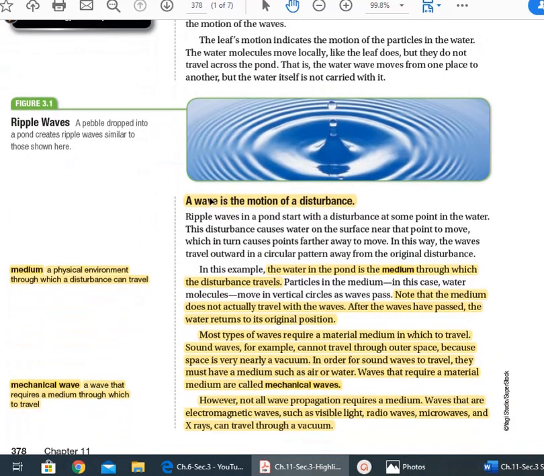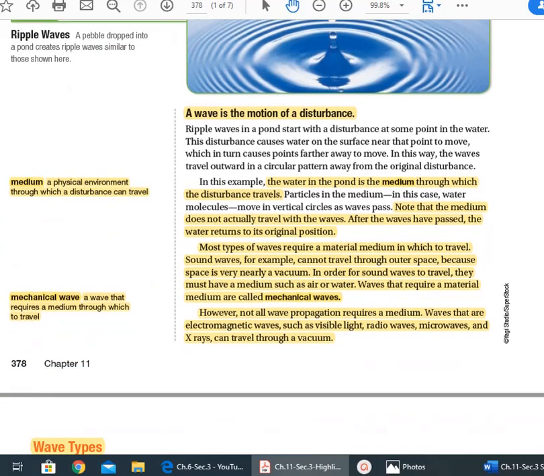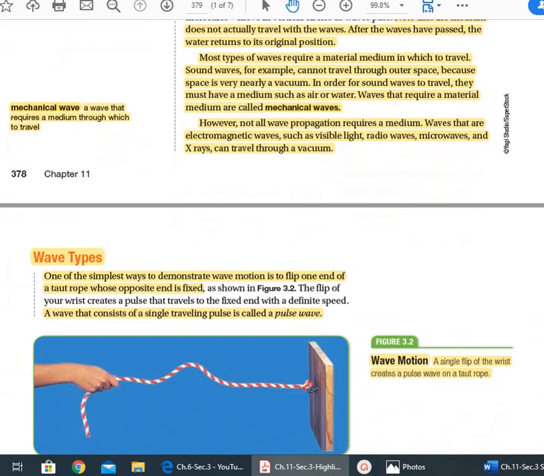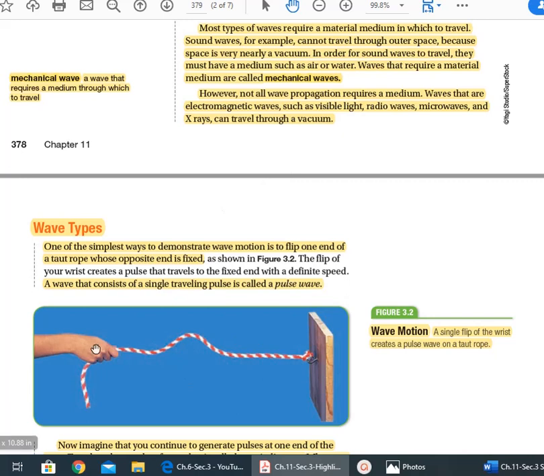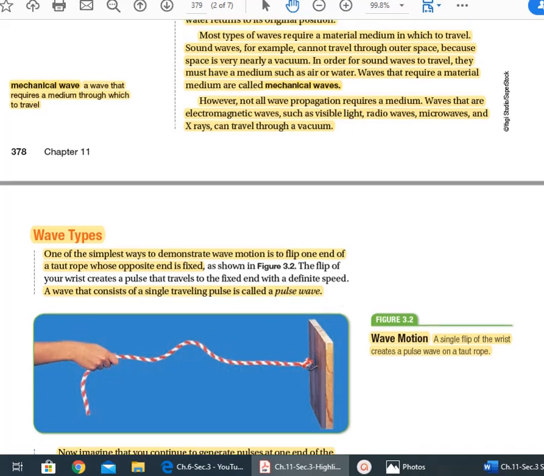Here they started with this title: a wave is the motion of the disturbance. In order to have any kind of motion, you should start with a disturbance. This disturbance will cause vibrations, and those vibrations will carry energy from one point to another. Like in this picture here, the person's hand is the source of vibrations, or the source of disturbance actually. Once this hand starts vibrating the rope, waves will be formed.